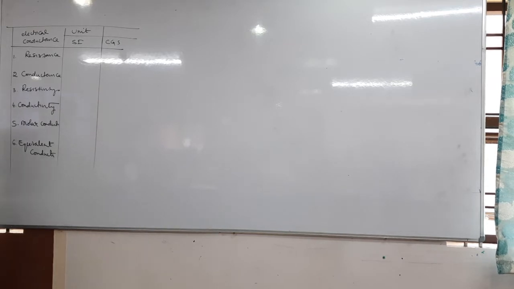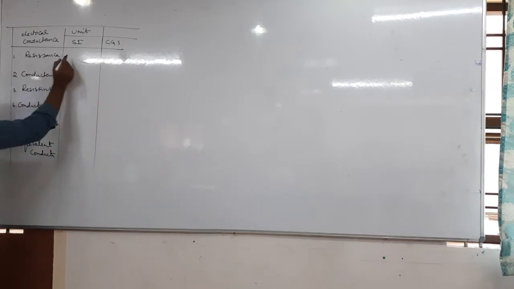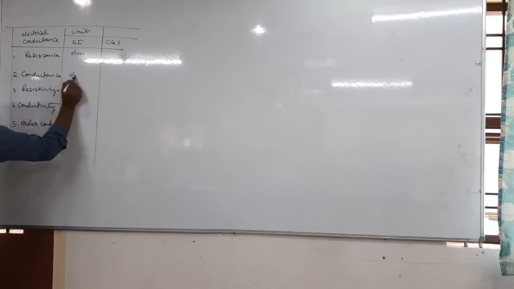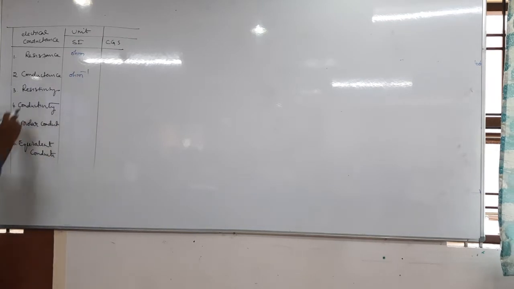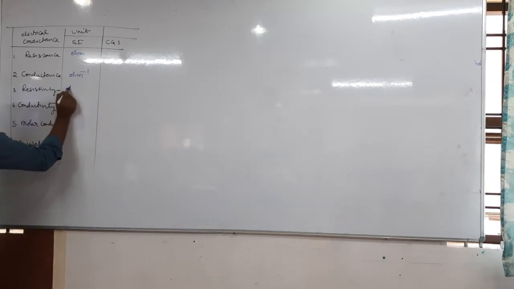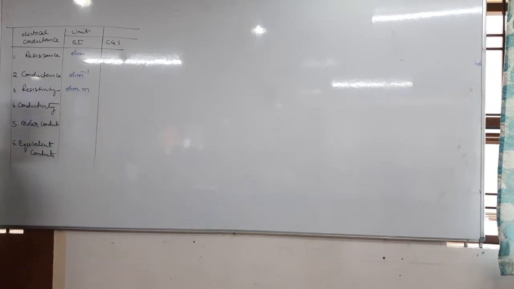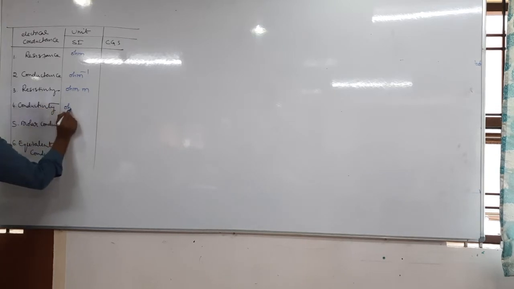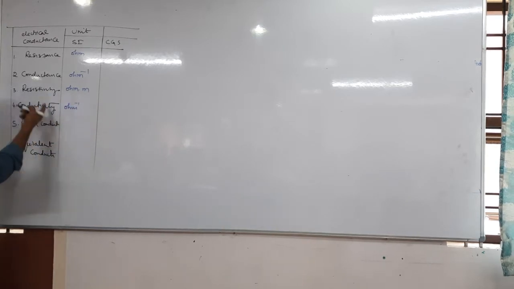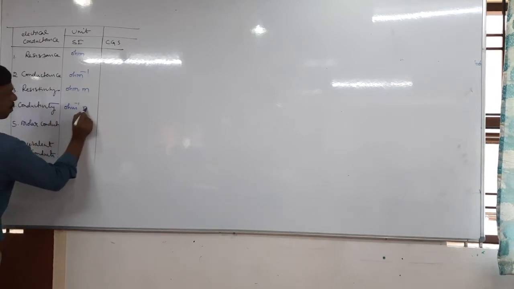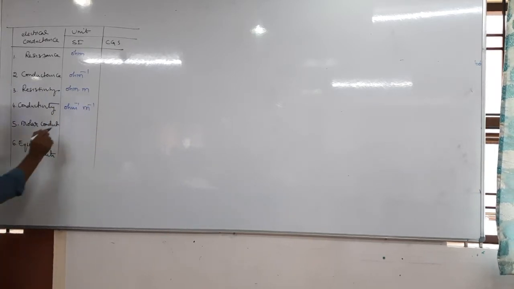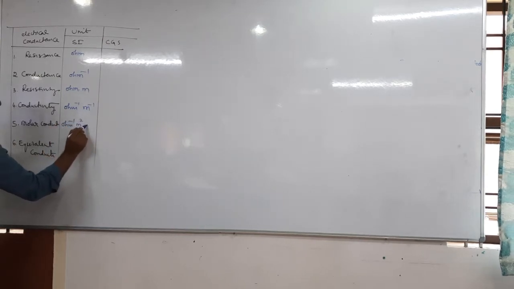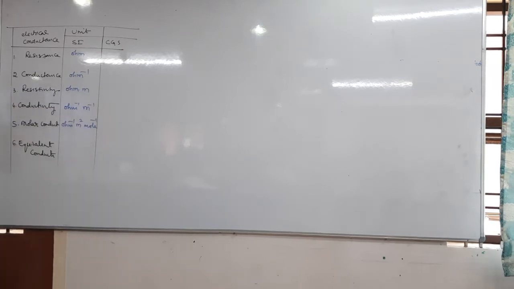Tell me, so what is SI saying? Resistance, ohm. Conductance, ohm inverse. Resistivity, ohm into meter. Next, conductivity. It is the reciprocal of resistivity, no? Ohm inverse, meter inverse. Molar conductivity, ohm inverse, meter square per mole.